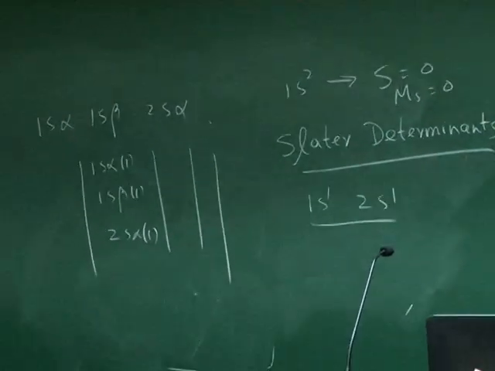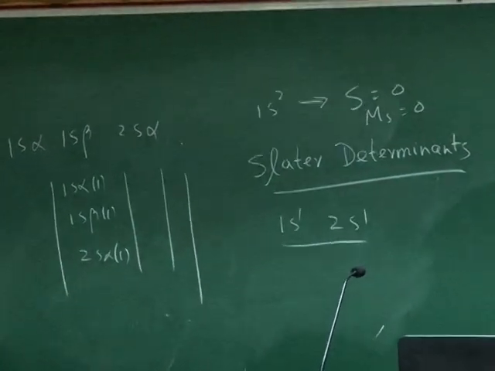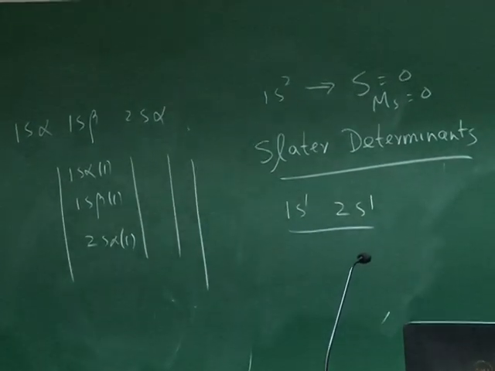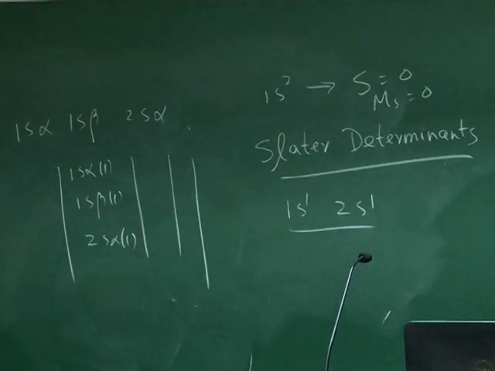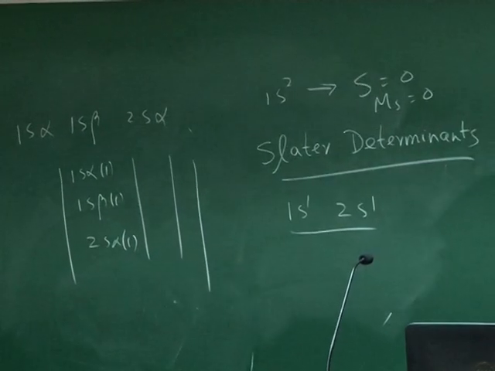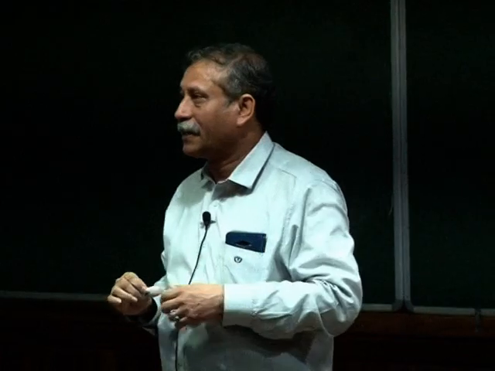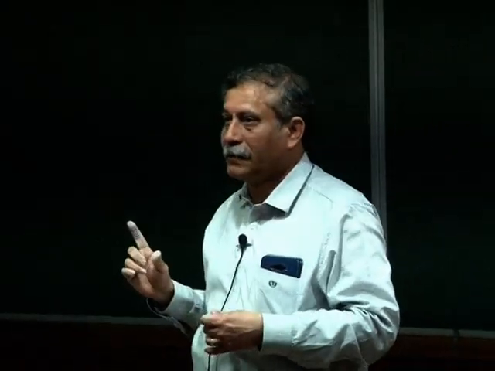There are 4 states obviously. And how do they break up into what is singlet, what is triplet? Of course, right away you can see that triplet has 3, singlet has 1, so those 4 states are singlet plus triplet. But what are triplet, what are singlet? I want to write down the determinants. I think for students it is very important to write down the triplet determinants. And they are not very simple. Okay, so you will see that. So we will come back to this problem of excited state of helium.